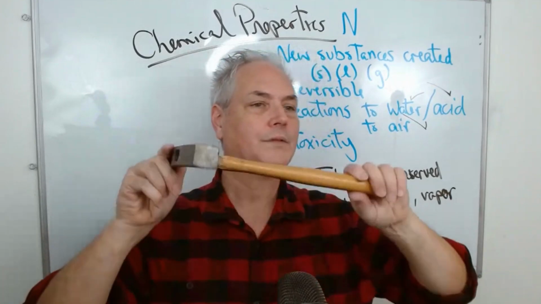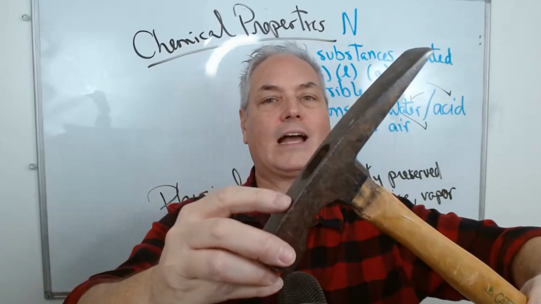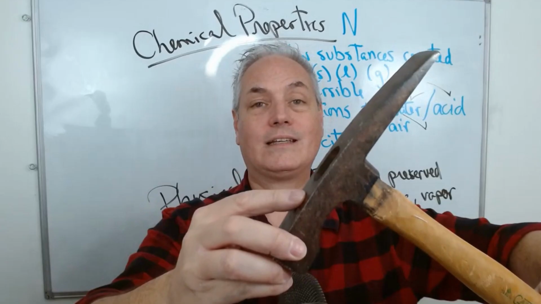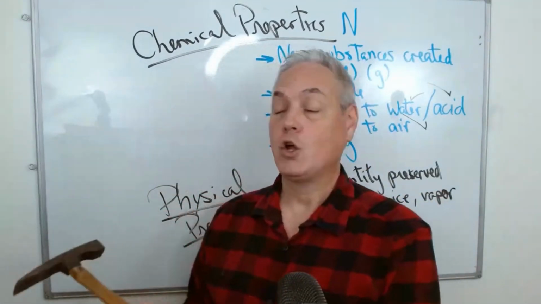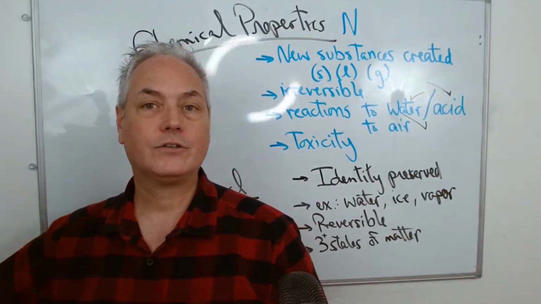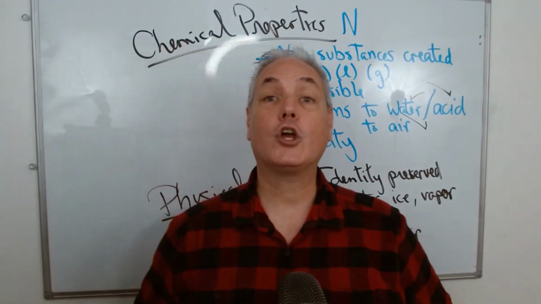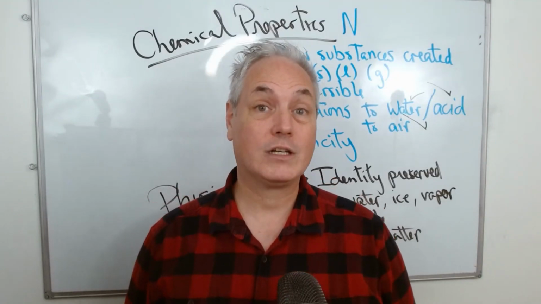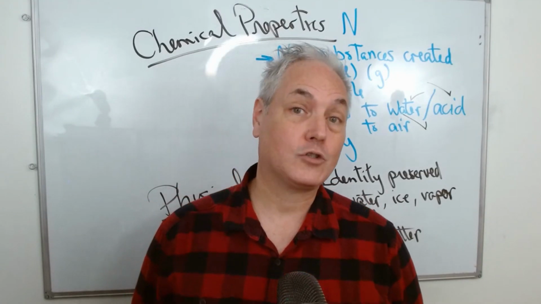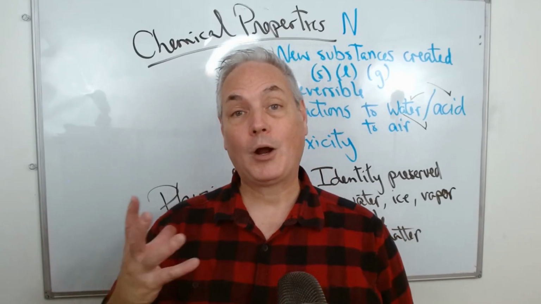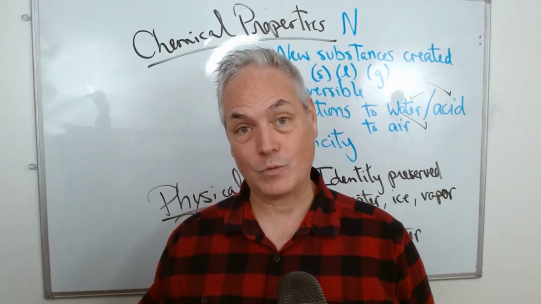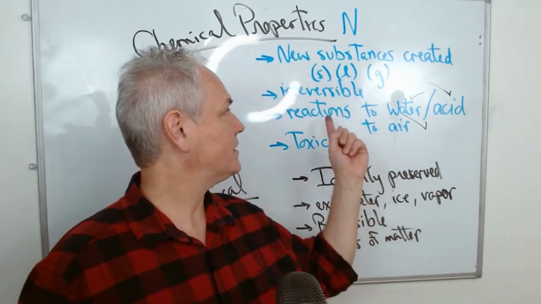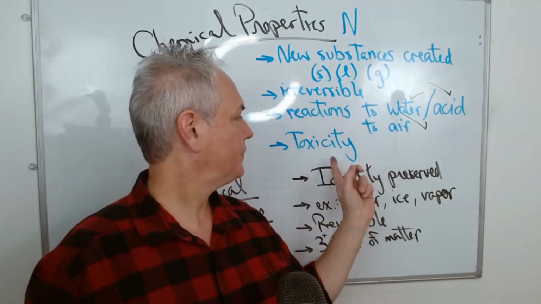Another example here. This is an old hammer I used to use in geology. You could see that iron is light gray. This one here turned rusty colors because rusting is an example of a reaction with oxygen. So the iron in contact with oxygen creates a new substance. And you know as well as me that if you have a piece of equipment, even a car that is rusting, you cannot get the car back the way it was originally. When it starts rusting, you've got particles of iron and steel going away, and then it disintegrates because you cannot get the iron back from the rust. The reason? It is irreversible.